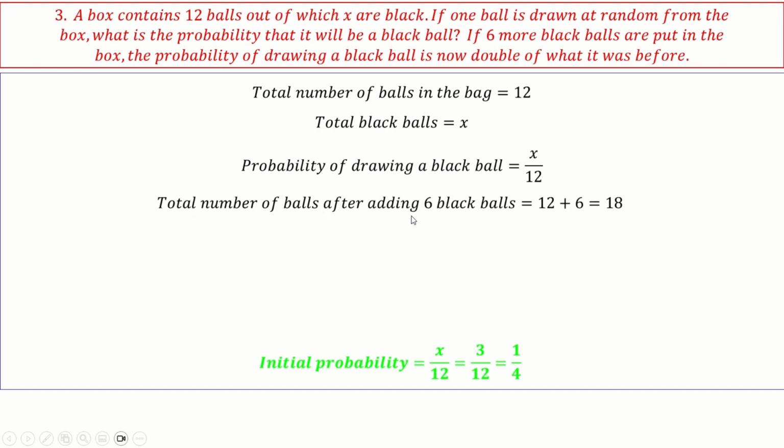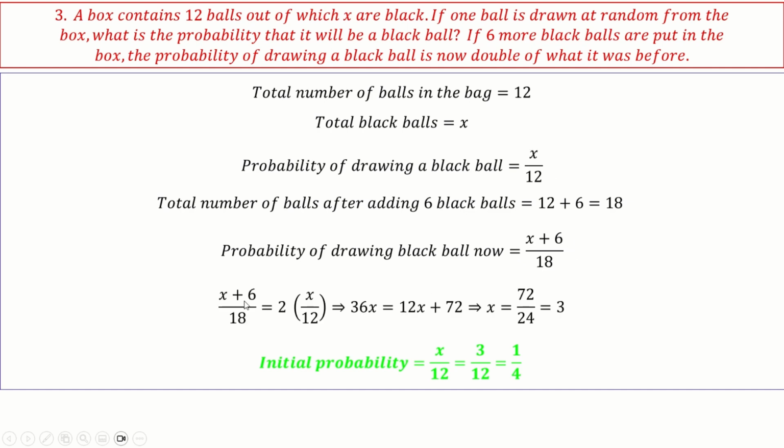Now total number of balls after adding 6 balls. Okay. If 6 more balls are put in the box, the probability of drawing a black ball is now double that of what it was before. Okay. So if 6 balls are added, the total number of balls will be 18. So drawing a black ball now is x plus 6 by 18. This is double that of the earlier one. Right. So x plus 6 by 18 is equal to 2 into x by 12.